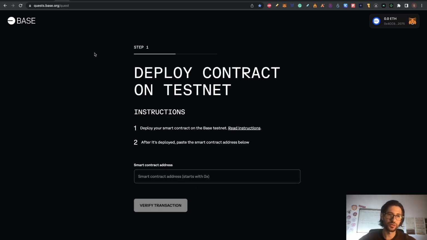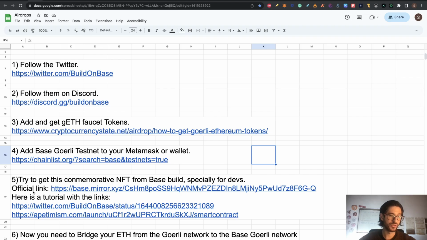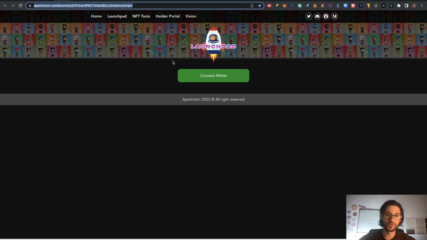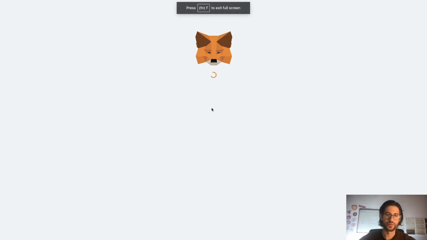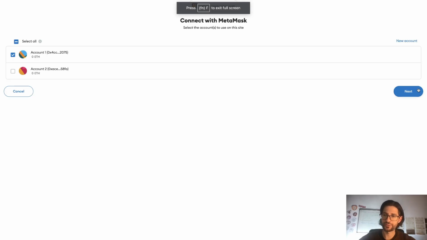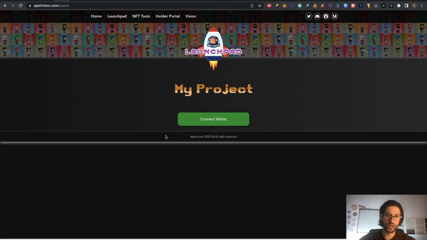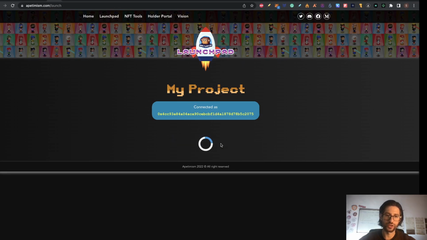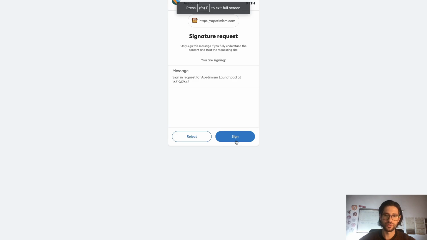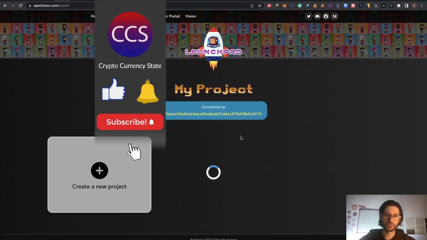So the easiest way that I find for you to do this is going to be this. In the step 5, you go to the link of Optimism and launch, and we are going to create a smart contract in an easy way here. So here you connect your wallet. In this case, I'm using MetaMask. Once you are connected with your wallet here, you can see that your wallet will appear here, and you click on sign in. You confirm and sign this message.